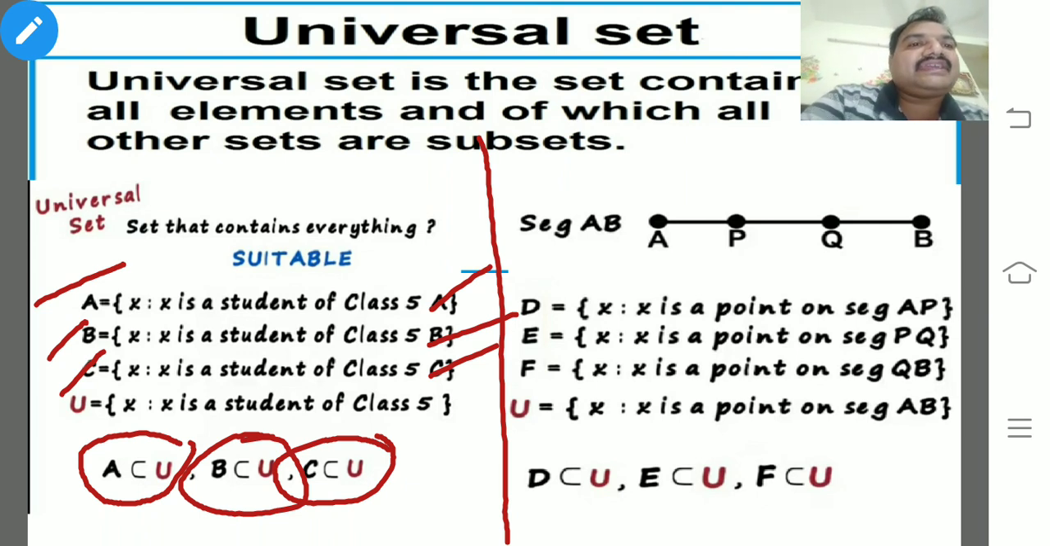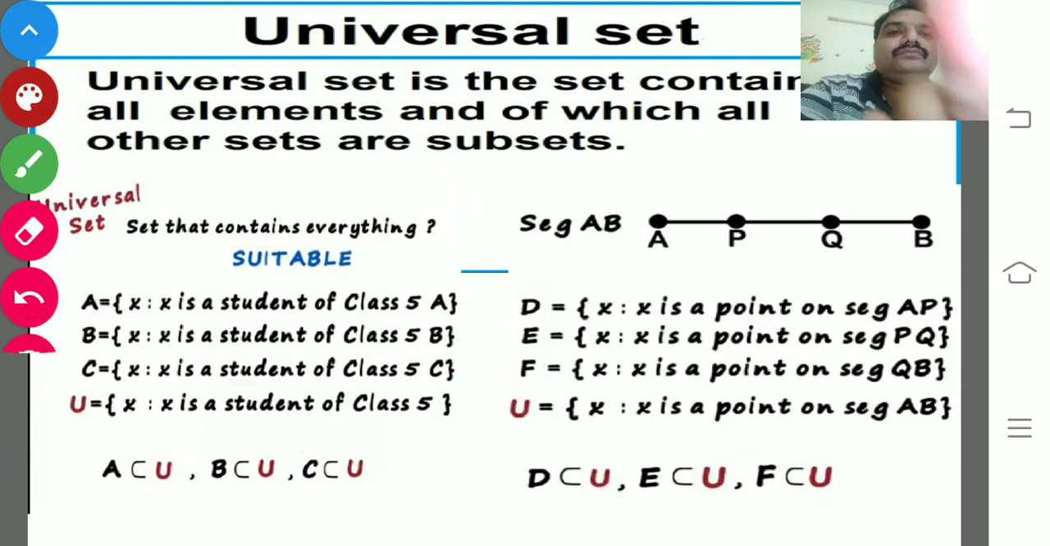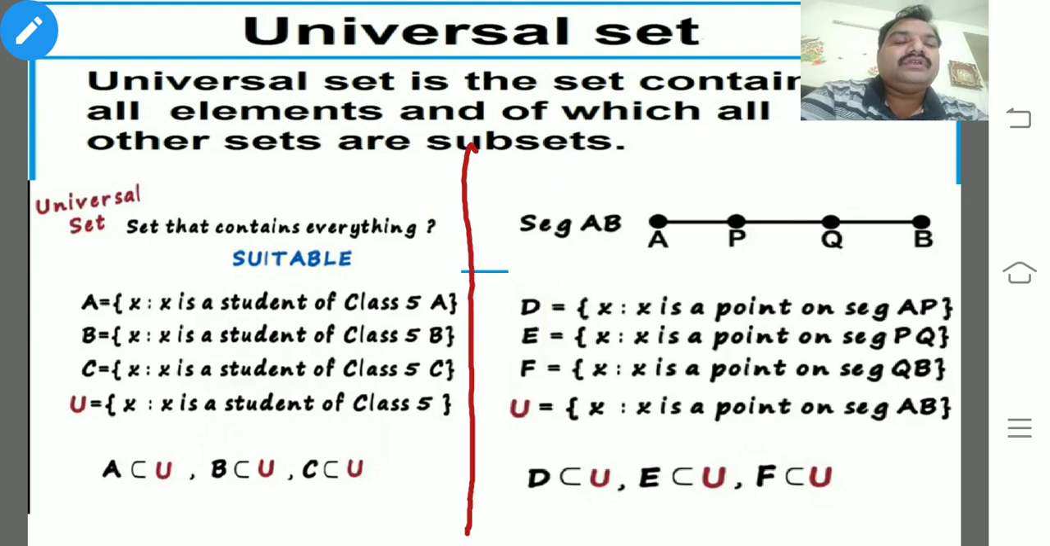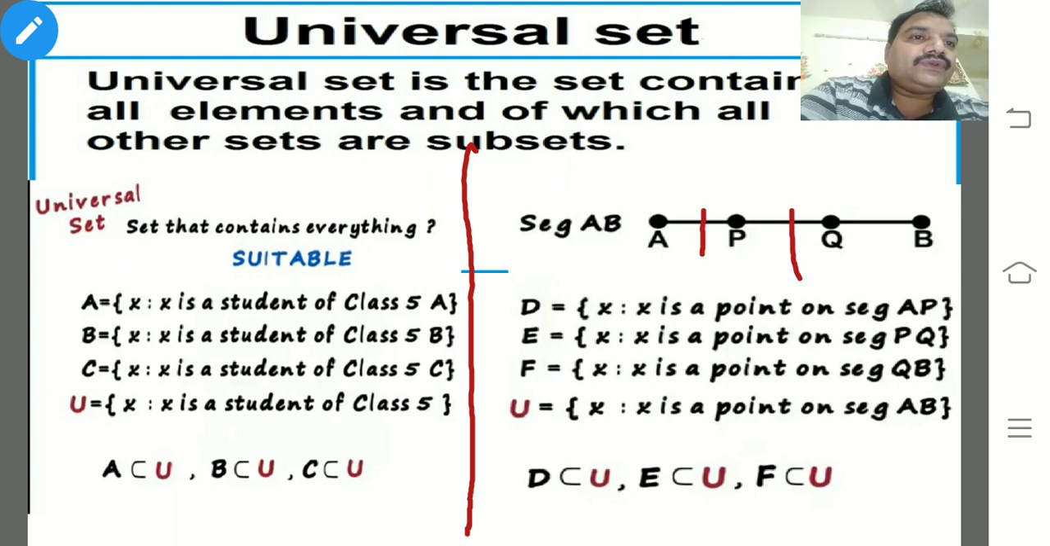Like geometry, I have designed one example here. Just see that. It's a simple thing, segments. I have taken the distance between A to B. If you want to travel from A to B, you have to travel from A to P, P to Q, and Q to B.